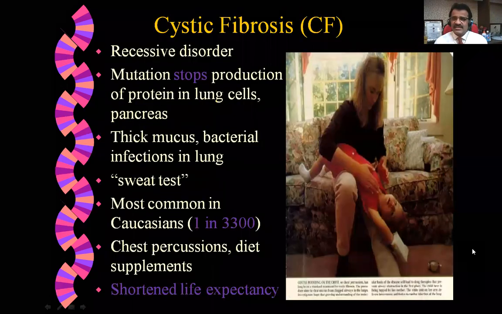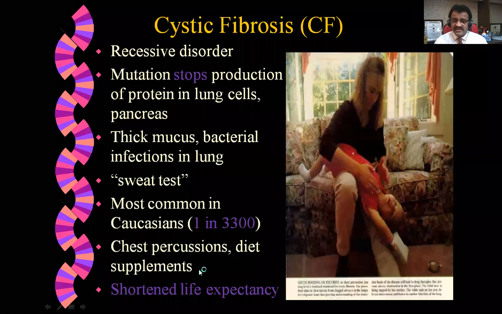Cystic fibrosis. Now, what is cystic fibrosis? What we saw in this example is that it is a recessive disorder. The mutation stops production of a protein in the lungs, and thick mucus and bacterial infection in the lung take place. And the sweat test is for screening. It is most common in Caucasians. Caucasian means a race in Europe. 1 in 33, sorry, the 100.